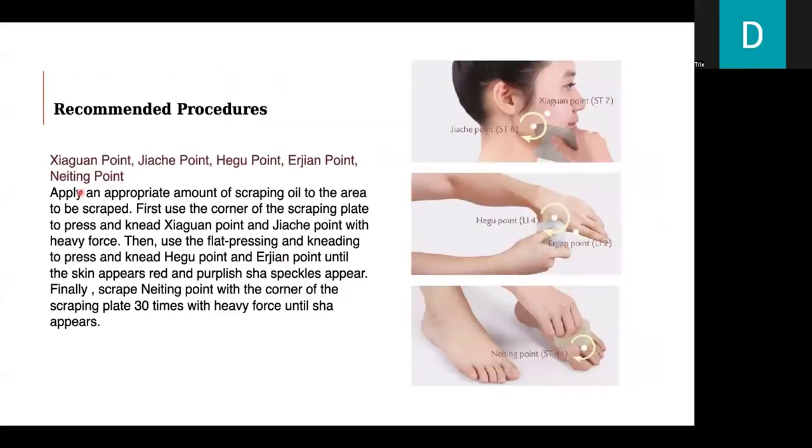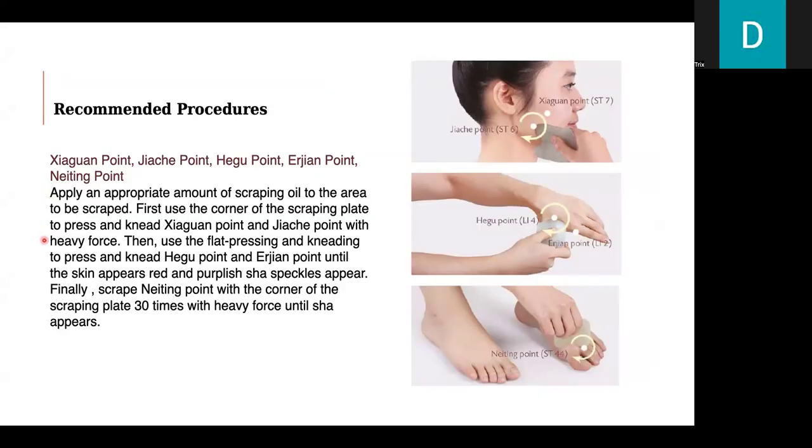Recommended procedures: the Xiaguan point, Jiache point, Hegu point, Erjian point, and Neiting point. Apply an appropriate amount of scraping oil to the area to be scraped. First, use the corner of the scraping plate to press and knead the Xiaguan point and the Jiache point with heavy force.